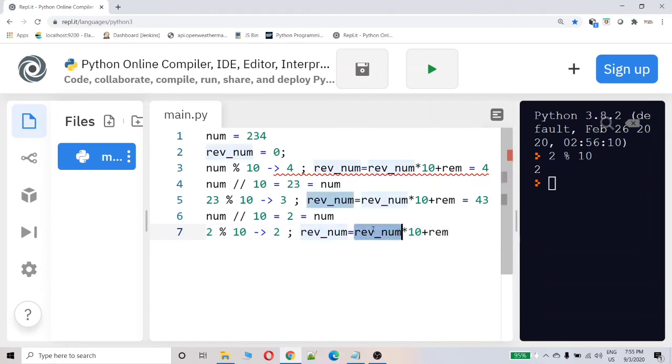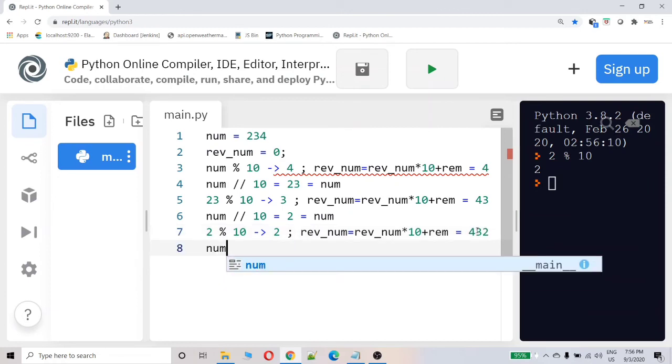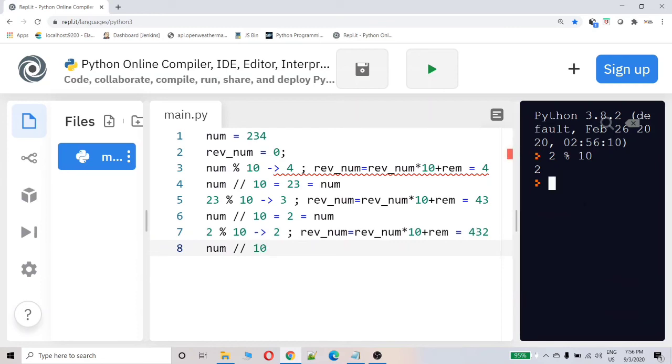Now this variable is holding the value 43. 43 multiplied by 10, 430, plus remainder 2. 430 plus 2, 432. Floor division by 10, let's see what is the value: 0. Now I will write a condition such that the loop will repeat until it is 0. When it is 0, the loop will stop and it will give me the final value, which is 432.